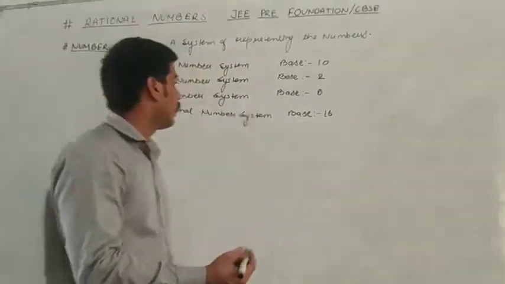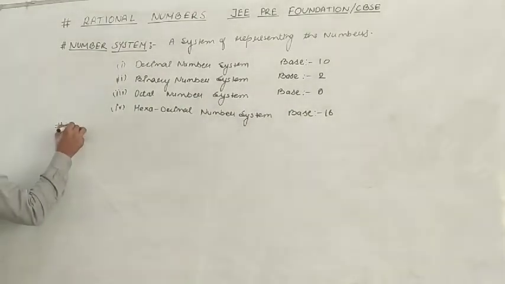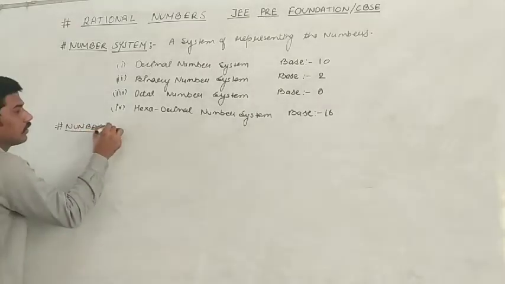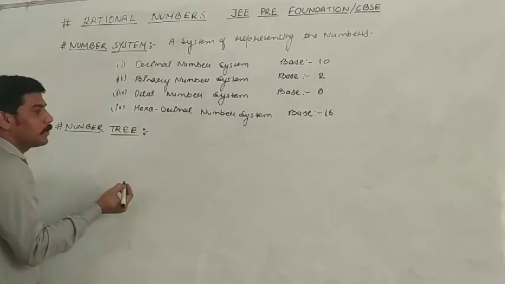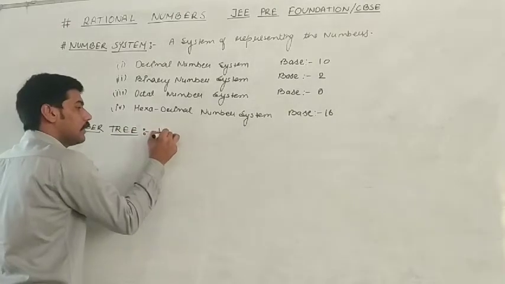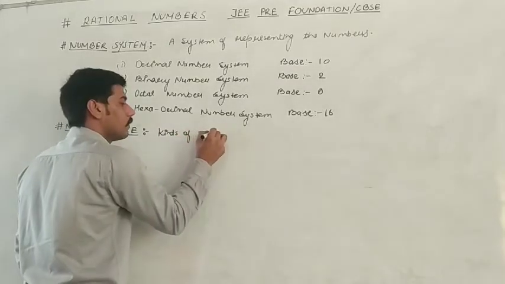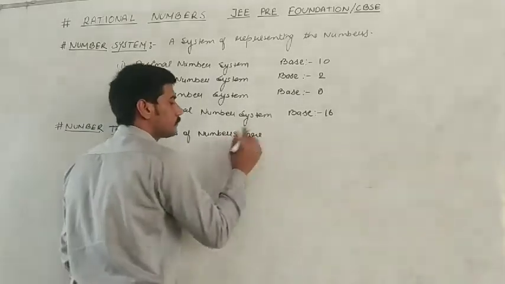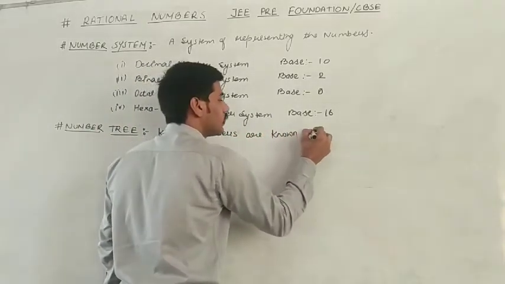Okay, now second is number tree. Okay, what is number tree? Kinds of numbers are known as number tree.